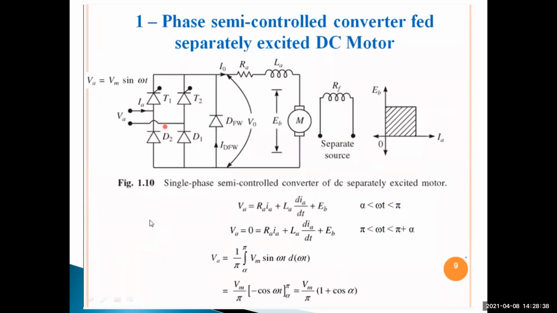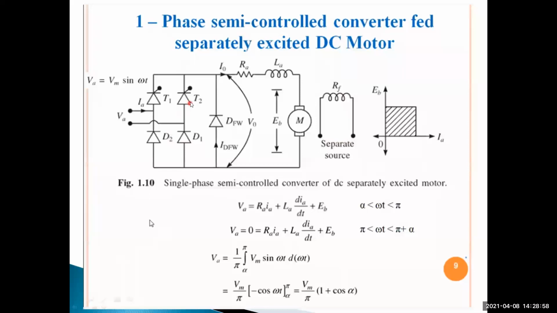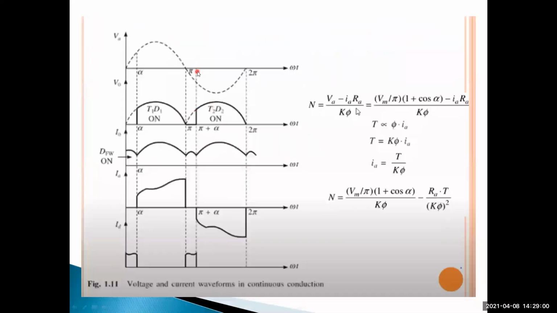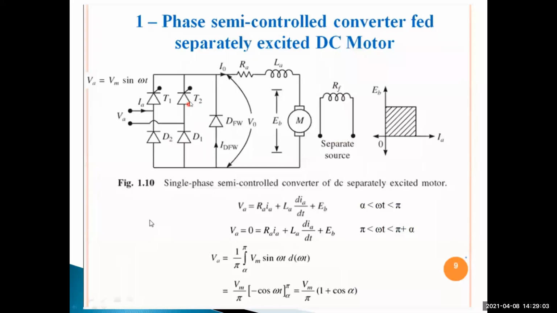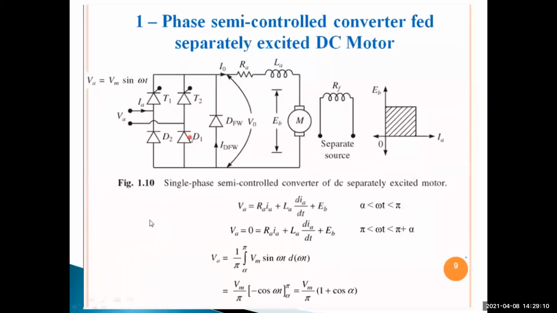During the period pi plus alpha to 2 pi, SCR T2 and diode D2 are in the on state. These two come on during the negative half cycle, pi plus alpha to 2 pi. During the positive half cycle, alpha to pi, thyristor T1 and diode D1 are turned on.